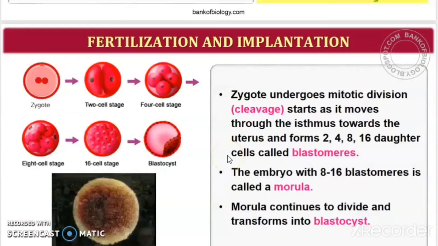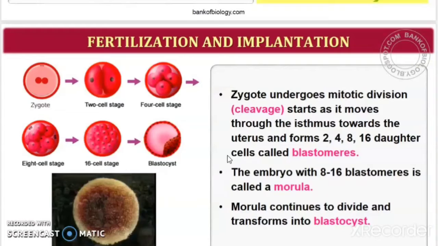When they start with this mitotic division, the zygote will slowly start moving towards the uterus. From the isthmus, it will start moving towards the uterus, and we call this process cleavage. So what is cleavage? It is the repeated mitotic division of the zygote resulting in an increasing number of cells.